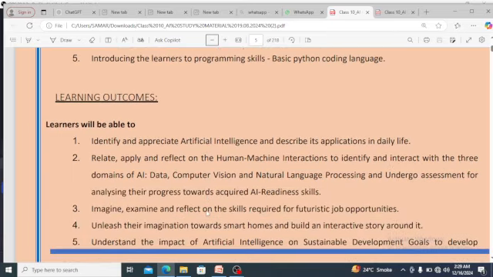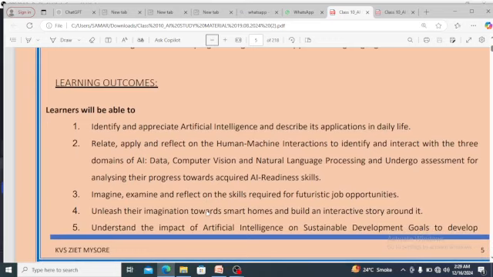So what will be the learning outcome of this? Identify and appreciate artificial intelligence and describe its application in daily life. When we study this curriculum, we will study the different applications and different examples of applications in daily life also. We will relate, apply and reflect on the human-machine interaction to identify and interact with the three domains of AI. What are the three domains of AI? The three domains of AI are data, computer vision and natural language processing. These are the three different fields of AI.